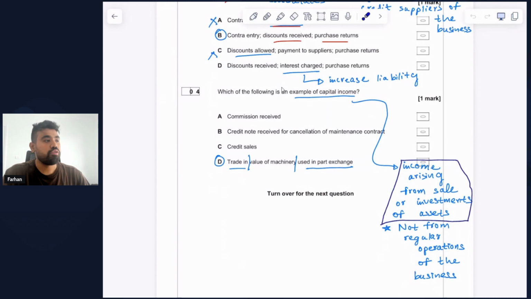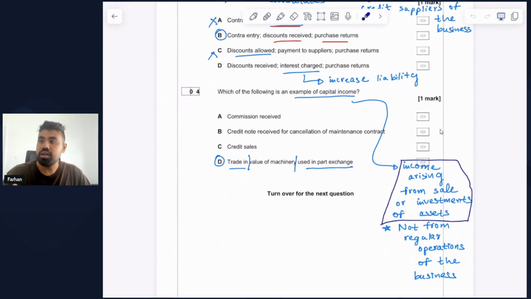The second option, credit note received for cancellation of maintenance contract. This is more like a correction or adjustment that relates to regular business operations. There is no investment or sale of an asset. This, therefore, has to be involved in income or expenses, but it doesn't constitute the definition of a capital income, which has to do with selling or investing in a non-current asset. Credit sales simply means sales made on credit. Here we have no non-current assets involved. This is part of the regular operations of the business. Therefore, option C is also not going to be valid.